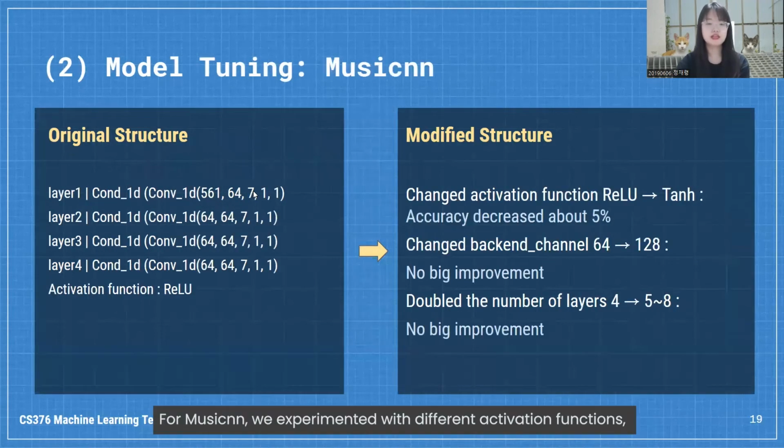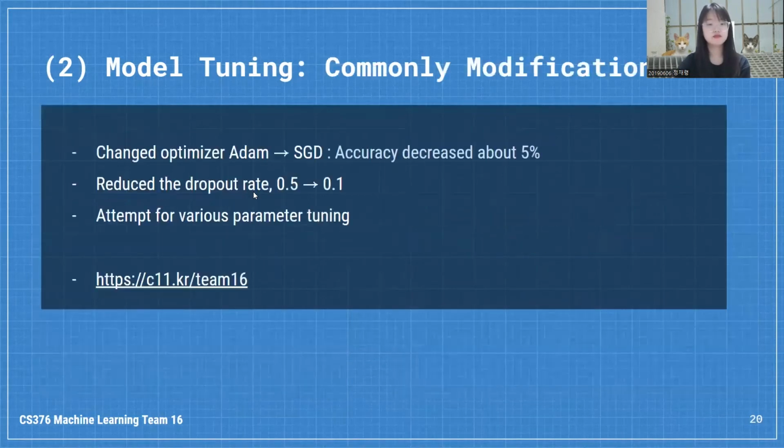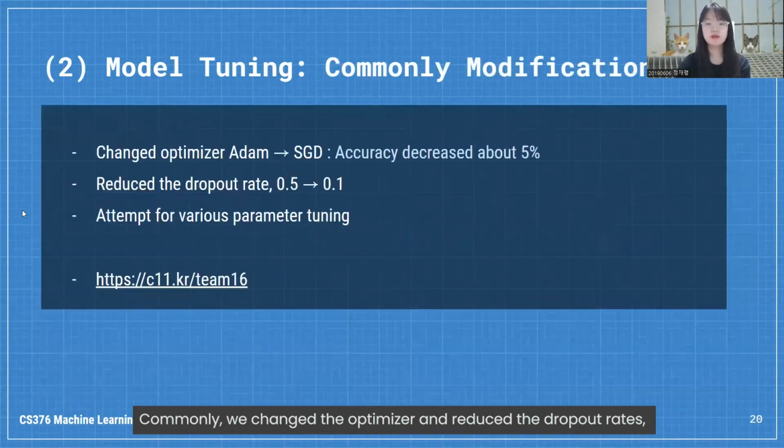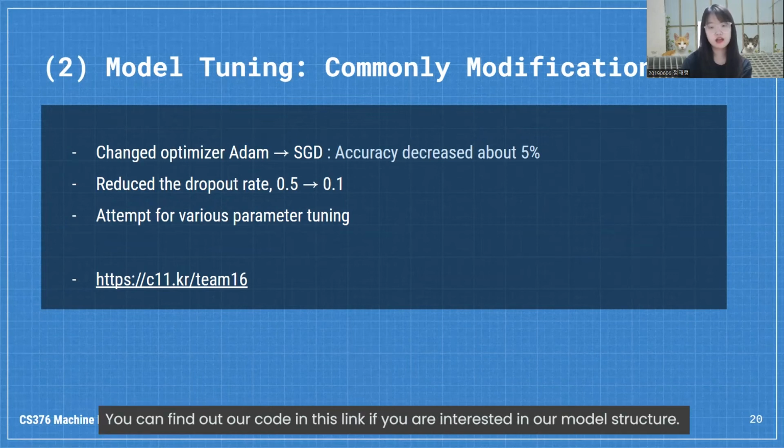For music CNN, we experimented with different activation functions, number of backend channels, and layers. Commonly, we changed the optimizer, reduced the dropout rates, and tried different learning rates and so on. You can find our code in this link if you're interested in our model structure.